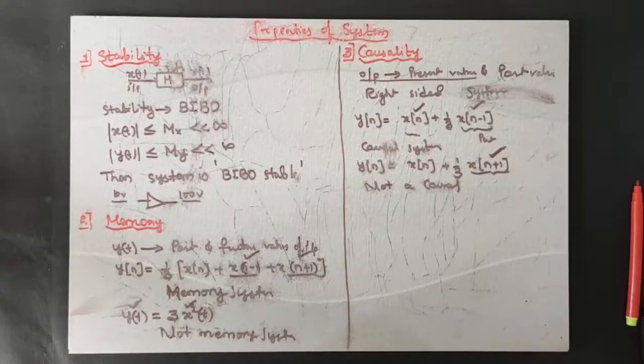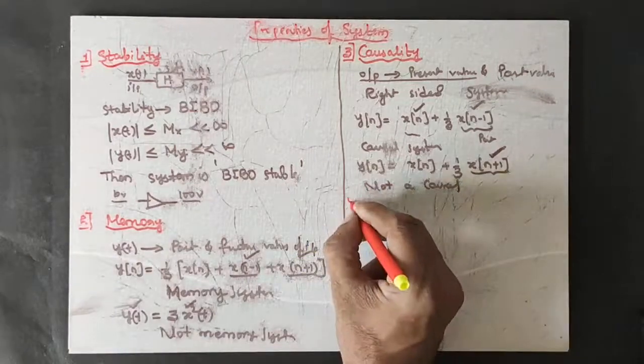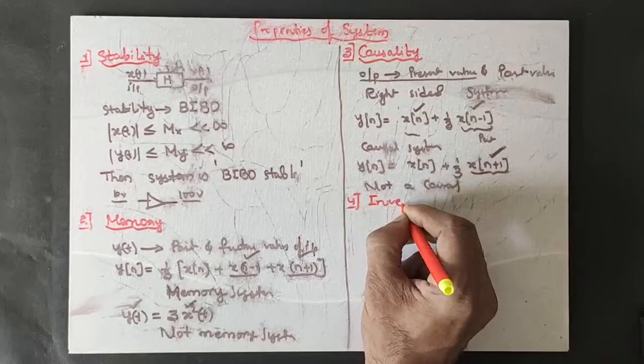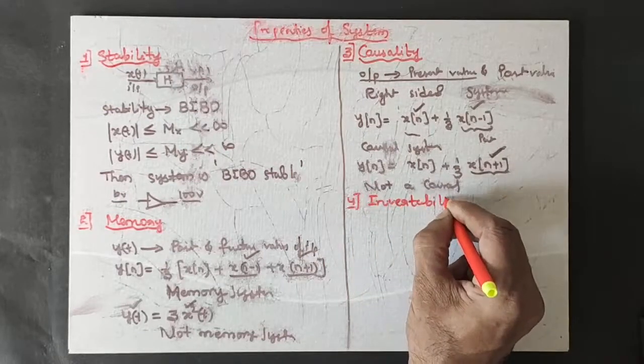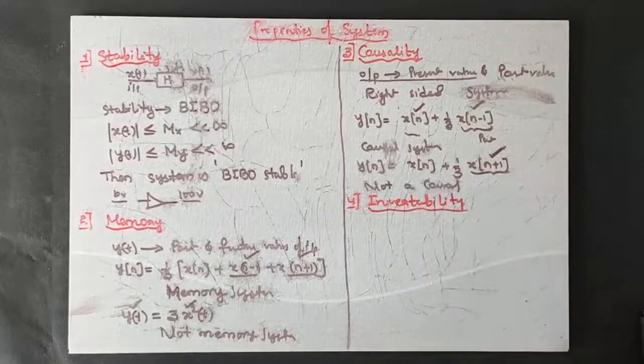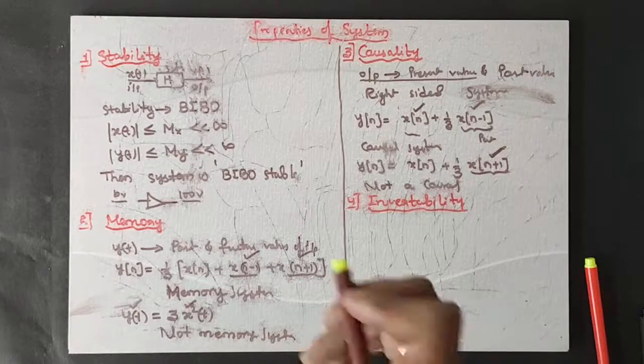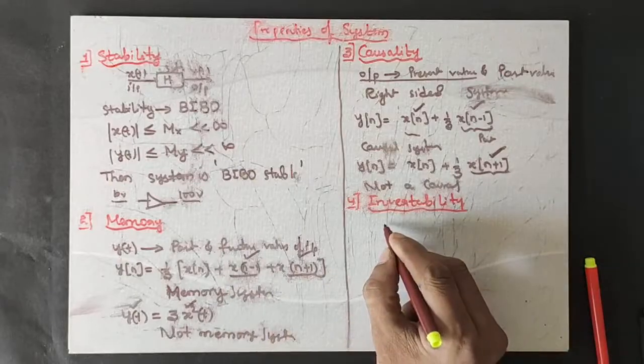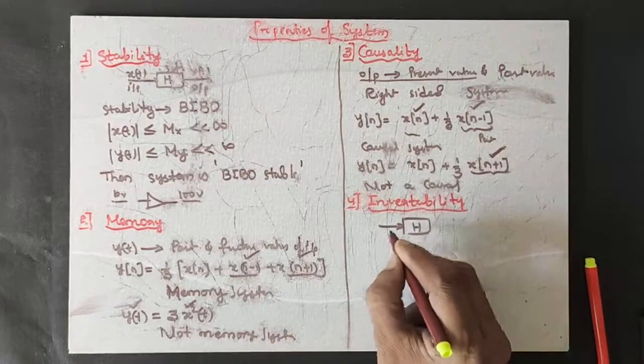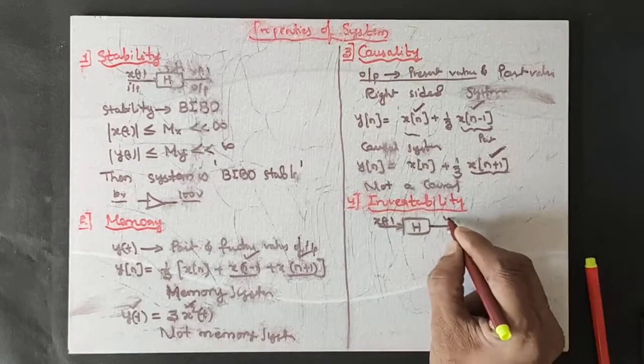The next concept I am talking about is invertibility. The fourth property is invertibility. See, invertibility means this: if you give an input x of t and obtain an output y of t, an invertible system is one where you provide the output y of t and obtain the input x of t. That's all, very simple. You have a system H where you provide input x of t and obtain the output y of t.